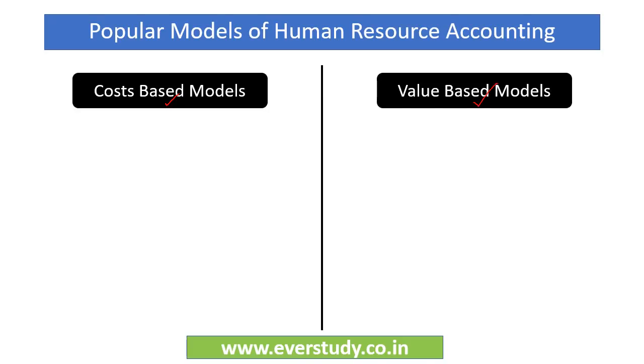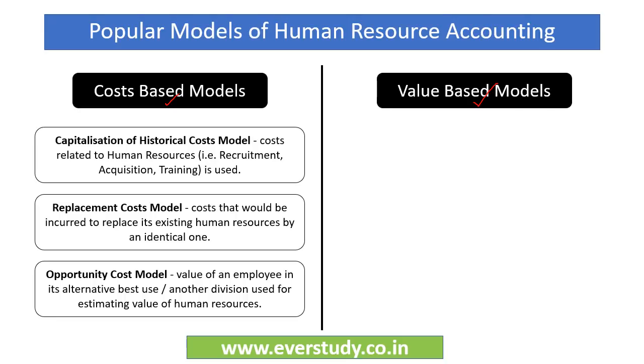Now the cost-based models are basically going to look at the different costs associated with the human resources, and the value-based models are going to look at the value which a human resource creates for an organization. So first, let's take a look at the cost-based models, and there are three popular models of such a kind. First is the capitalization of historical costs model. Now this is very simple. In this particular model, we are going to capitalize all the costs which are related to human resources. So expenses or costs related to recruitment, acquisition, and training of human resources are going to be capitalized in the financial statements.